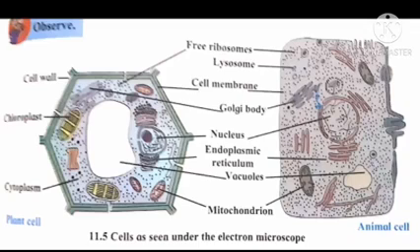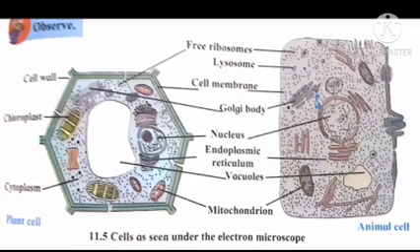Next one is vacuoles. Vacuoles are also present in plant cell as well as animal cell, but mostly they are present in plant cell. Next one, endoplasmic reticulum. It is also present in plant cell and animal cell. Next organelle is nucleus. It is present in plant as well as animal cell. Nucleus controls all the mechanisms of cell organelles. Golgi bodies are also present in plant cell as well as animal cell. Cell membrane is present in plant cell as well as animal cell.